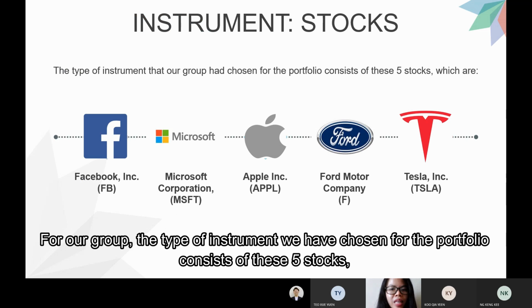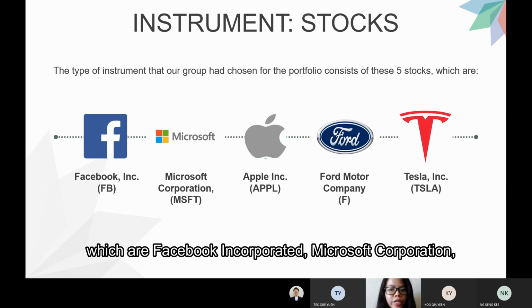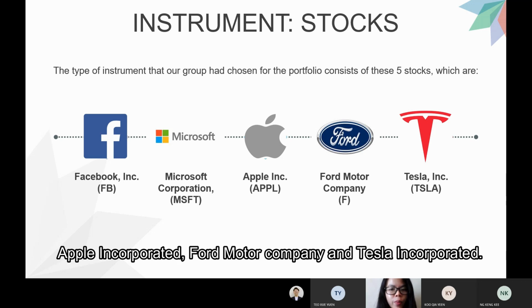For our group, the type of instrument we have chosen for the portfolio consists of these 5 stocks, which are Facebook Incorporated, Microsoft Corporation, Apple Incorporated, Ford Motor Company, and Tesla Incorporated.